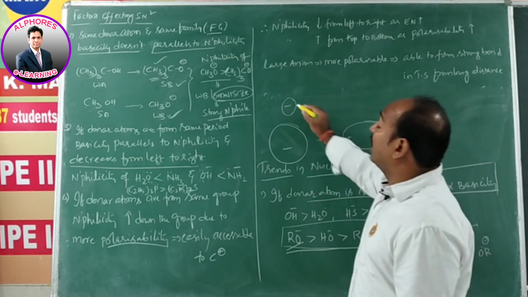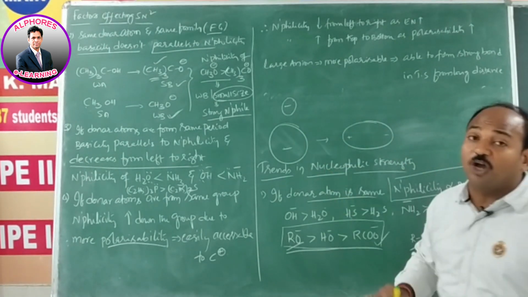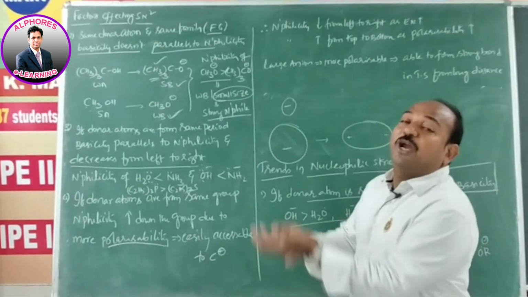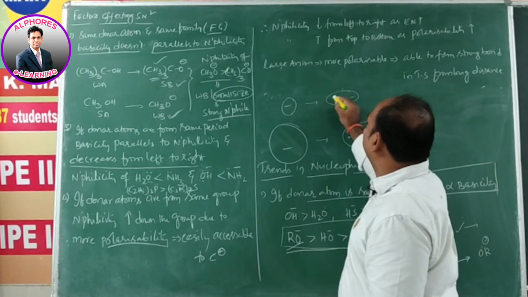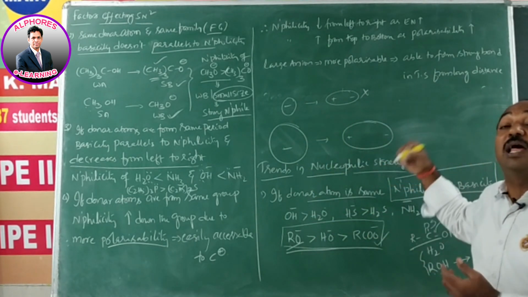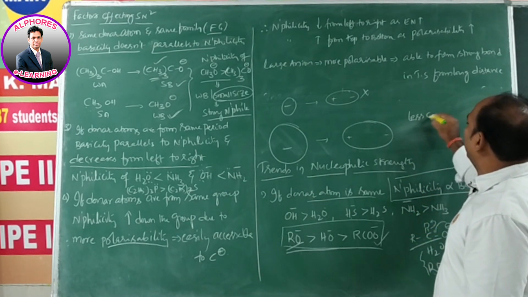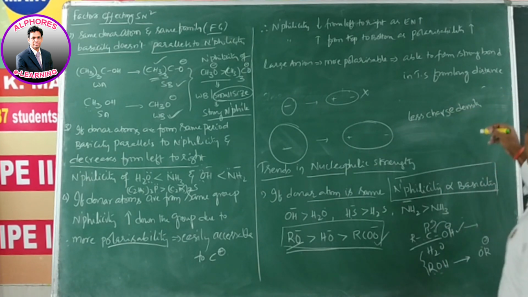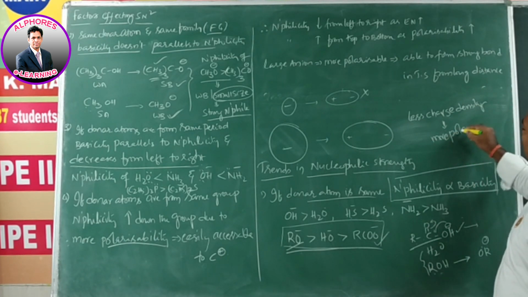And cations, polarizing power. When anion size is small, being small size, its outermost electrons are strongly held by its nuclei. That's why even though positive charge is pulling that electrons, that negative charge, its ability to polarize like here, like this is less. So because of large size, more polarizability. In other words, less charge density anion, more polarizable.